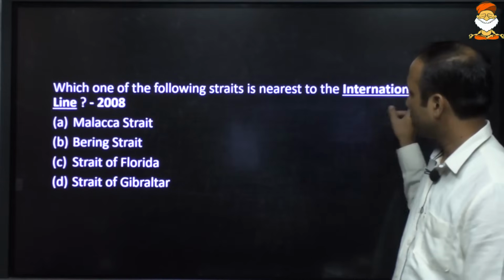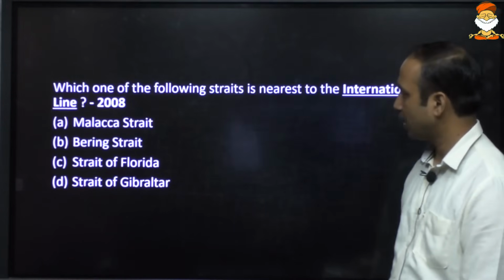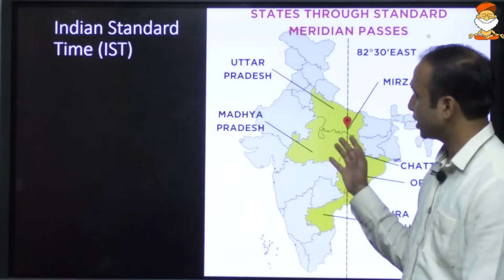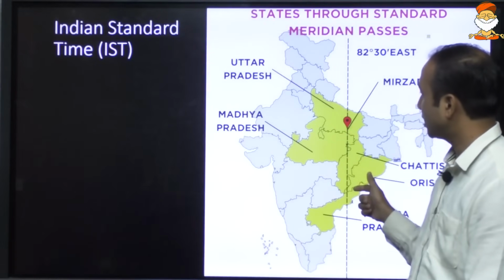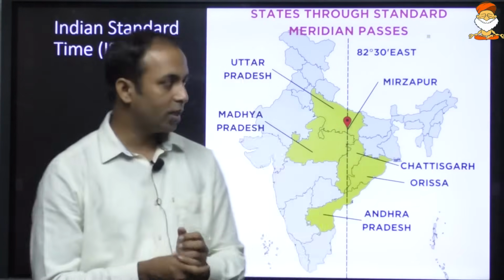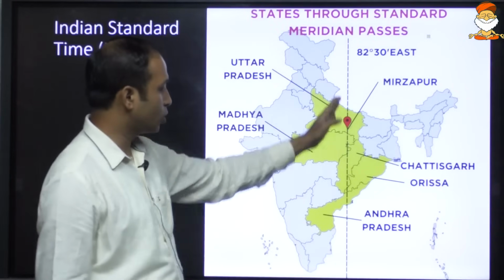Which one of the following straits is nearest to the international date line? It is the Bering Strait. We have seen this, gaining and then losing the time, we have understood. The Indian Standard Time also we have understood. Now here we had understood that it is 82.5 degree east longitude.